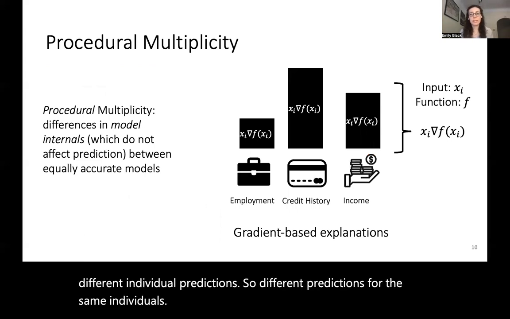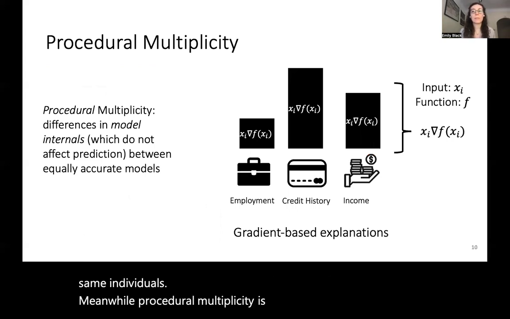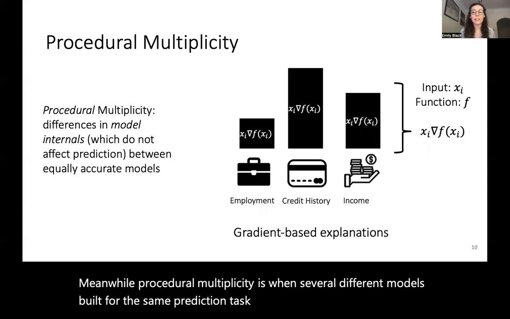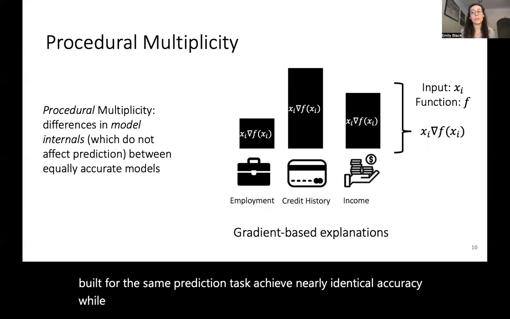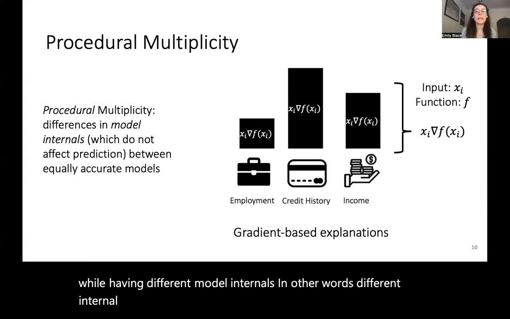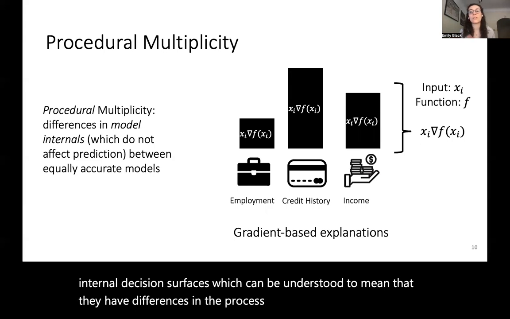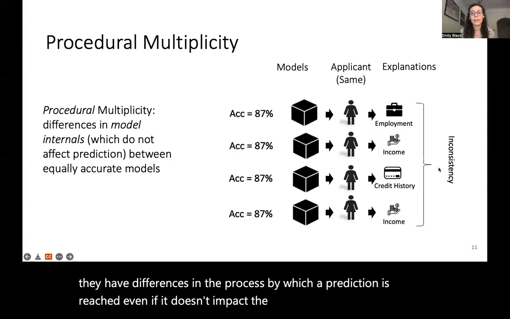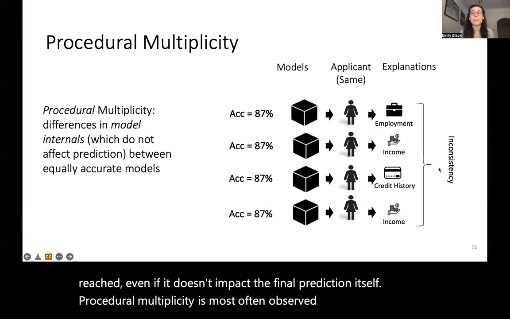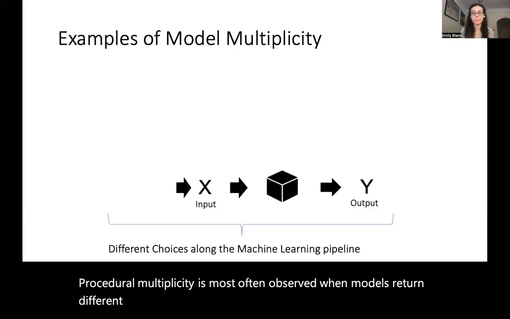Meanwhile, procedural multiplicity is when several different models built for the same prediction task achieve nearly identical accuracy while having different model internals. In other words, different internal decision surfaces, which can be understood to mean that they have differences in the process by which a prediction is reached, even if it doesn't impact the final prediction itself. Procedural multiplicity is most often observed when models return different explanations for the same prediction.